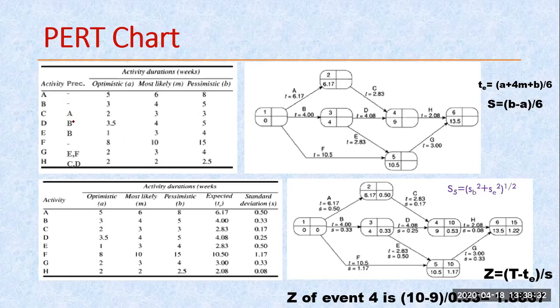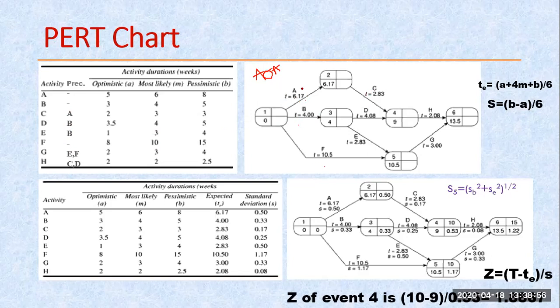So this is the precedence. Based on that, we are drafting this network. This network we are drafting by using the same concept of AOA. So here you can see, I am not talking right now about whatever the T is written here. I am talking about this A. So A, B and F have no dependency. That's why A, B and F are the starting nodes.